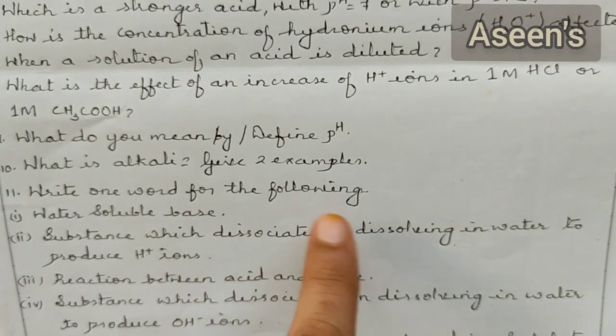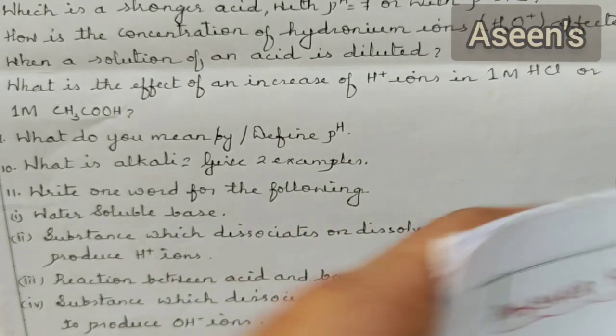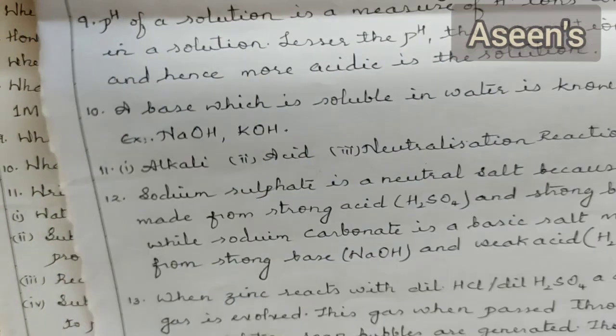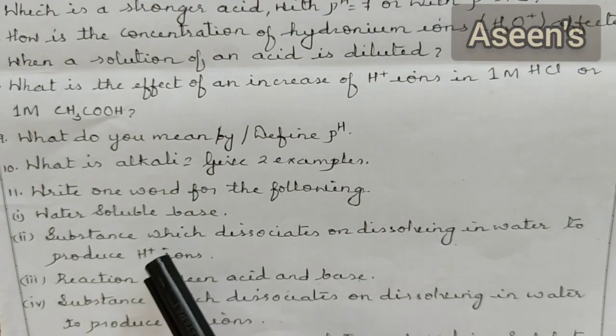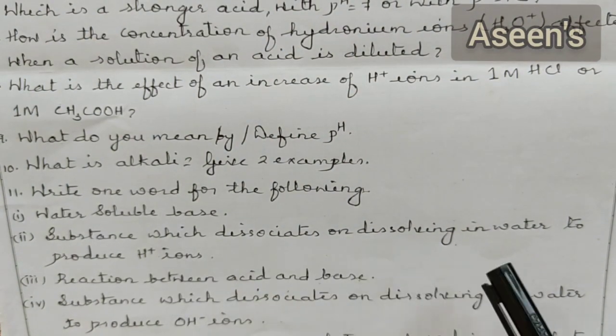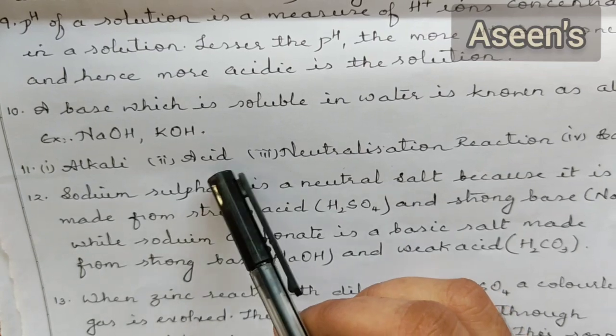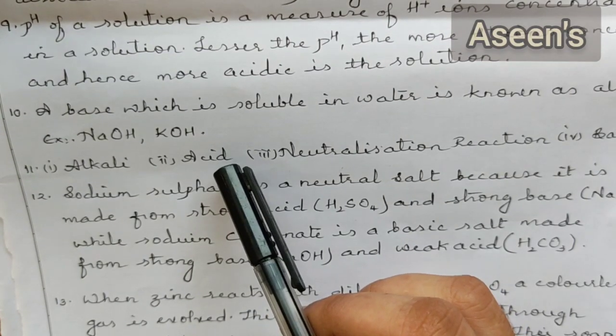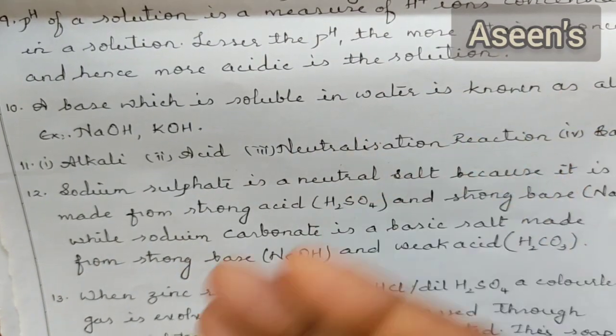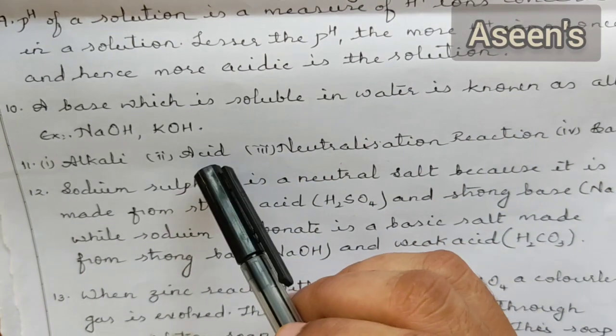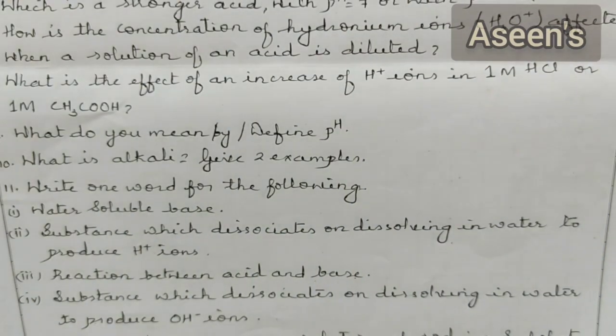Next, write one word for the following. Water soluble base. Okay. So water soluble base is nothing but alkali. Next, substance which dissociate on dissolving in water to produce H plus ions. So it is supposed to be an acid. Okay, an acid is the one which dissociates into H plus and a negative ion respectively depending upon the type of acid which is added.